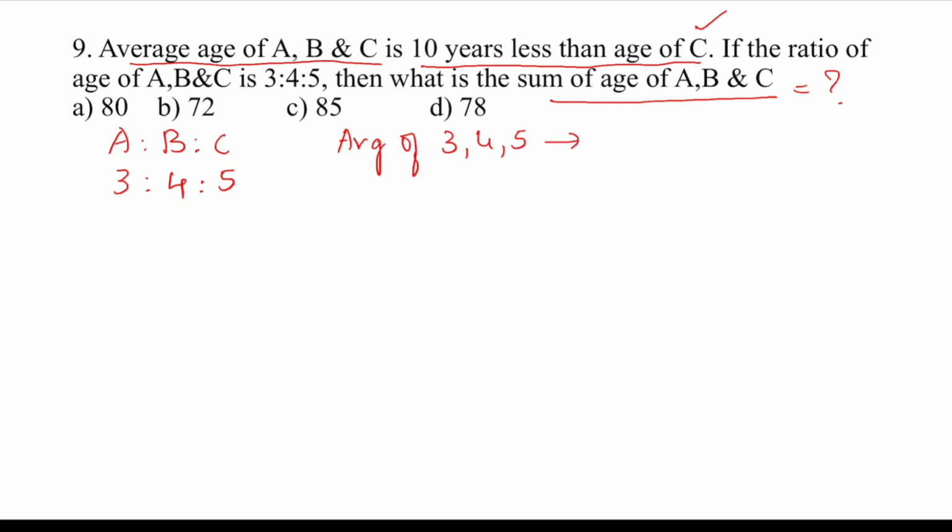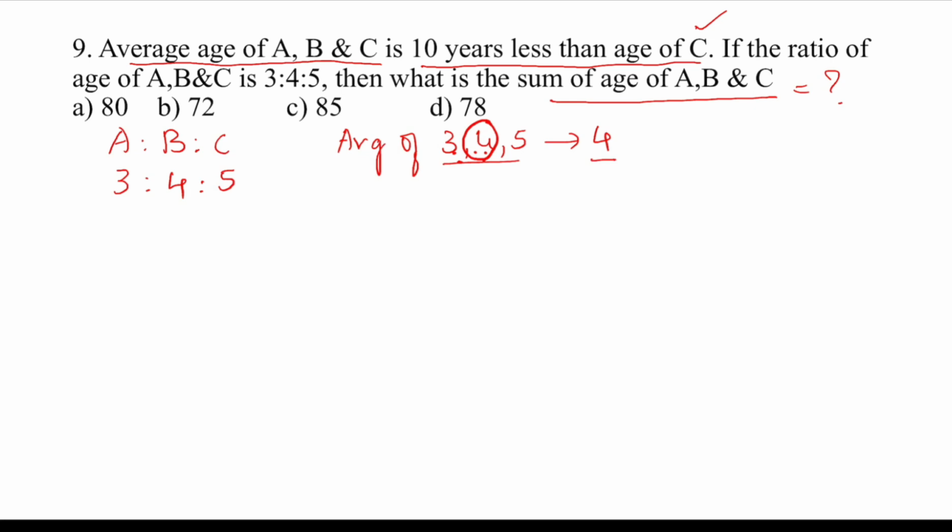It is 4. Because this is an arithmetic progression, meaning there is a difference of 1 between 3 and 4, and 4 and 5. So when there is the same difference between 3 elements, then the middle number itself will be the average. So the average of 3, 4 and 5 will be 4. Okay, they are saying the average of A, B and C, that is nothing but 4, is 10 years less than C.